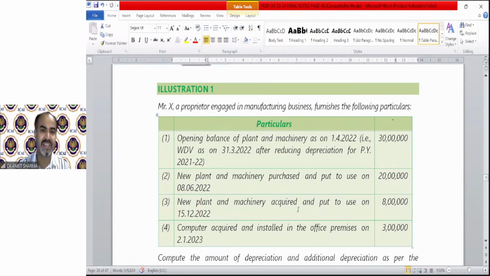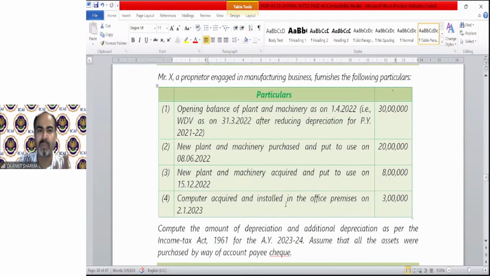Question says, Mr. X, a proprietor engaged in a manufacturing business, furnishes the following particulars. Opening balance of plant and machinery is 30 lakh rupees. New plant and machinery purchased on 8th June is 20 lakh rupees. New plant and machinery acquired and put to use on 15 December is 8 lakh.